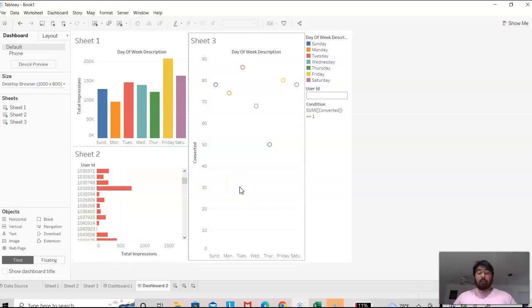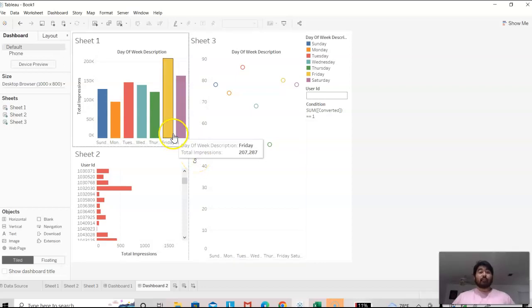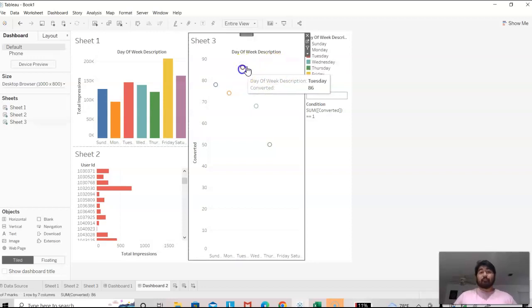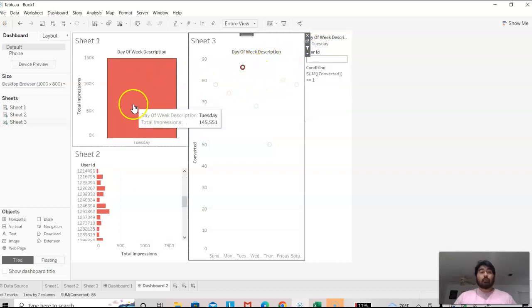Now, my last sheet that I want to talk about has to do with the days of the week and the amount of conversions. Now, this is also something important to think about, right? Because we were talking here, yes, Friday we got a lot of attention, but does that attention translate to conversions? Maybe not. Because ironically, the most converted day was Tuesday. You can see that here. Let's take a look. Boom, filter, here we go.